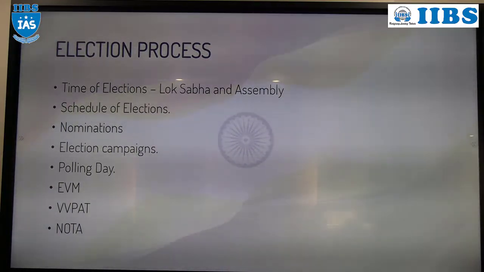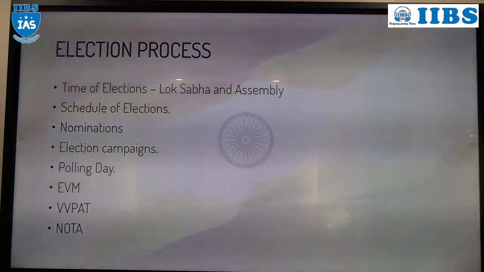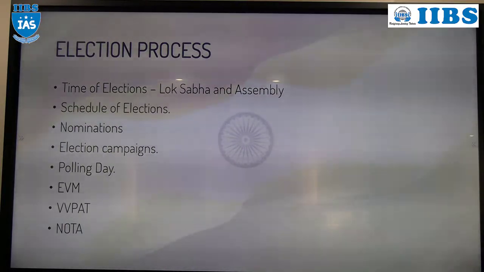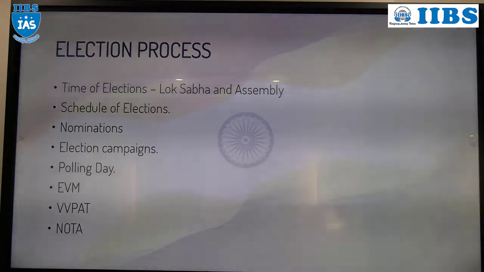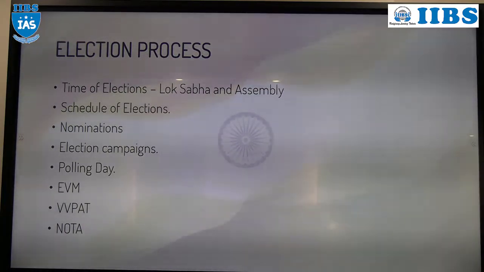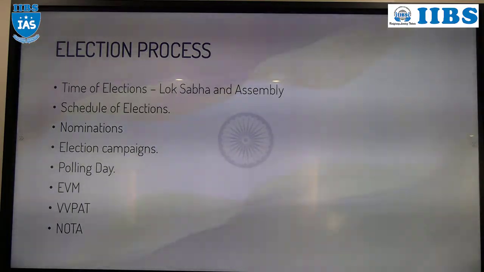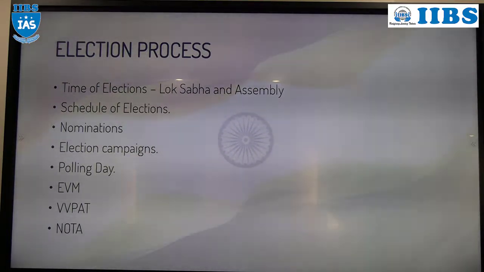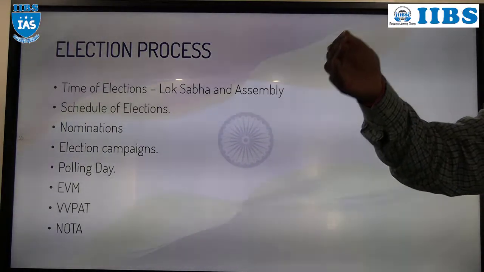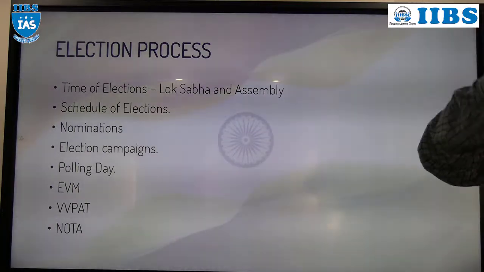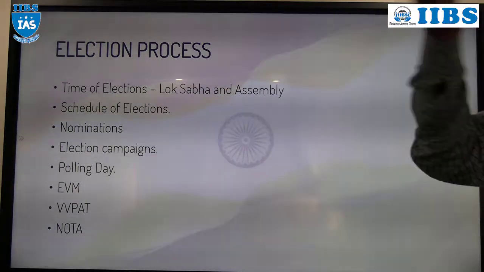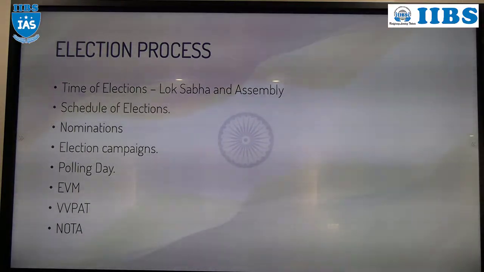If I tell you about the time when the election can be conducted for the Lok Sabha, first of all, the tenure of the Lok Sabha is 5 years. But the Lok Sabha is subject to dissolution. Any party which forms a majority can continue in the Lok Sabha for 5 years. Before the ending of the 5 year period, the Election Commission of India has to conduct the election.